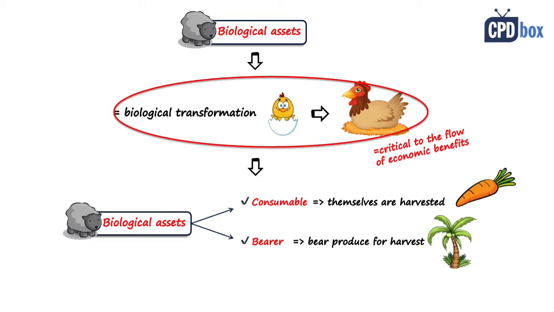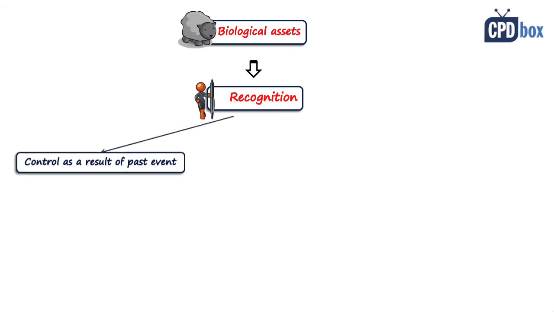And before we explain how to account for both types, let's see when to recognize biological assets in the financial statements. And there are 3 recognition criteria, very similar as with any other assets. The entity must control the asset as a result of past event. And here the proof of control would be formal ownership records like legal title or branding.